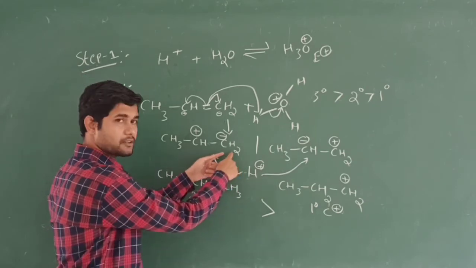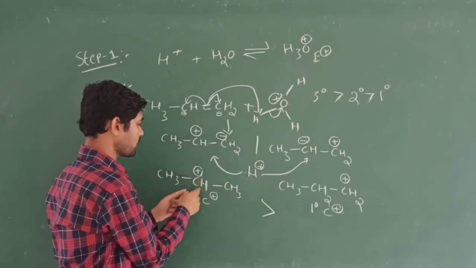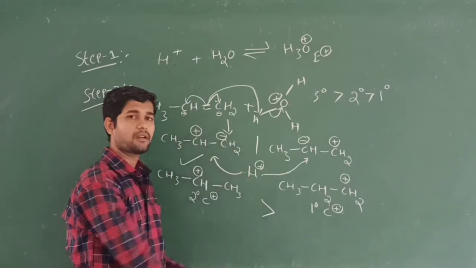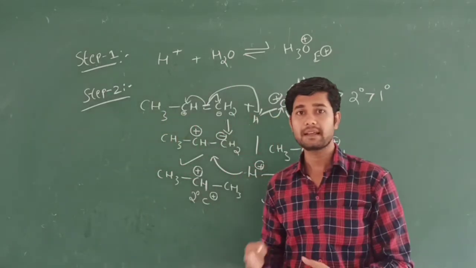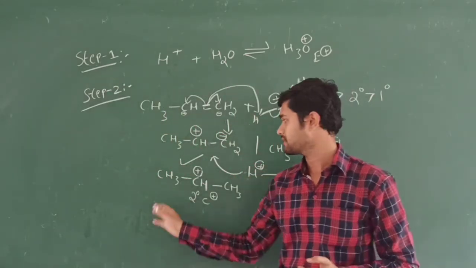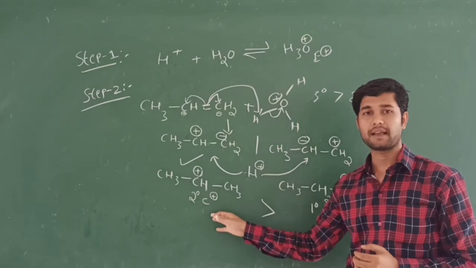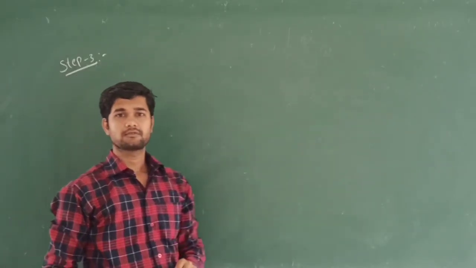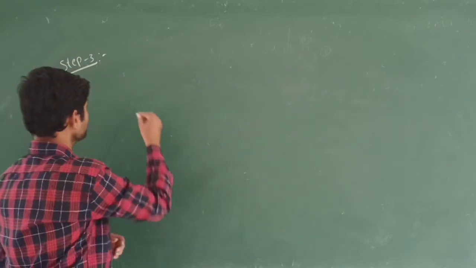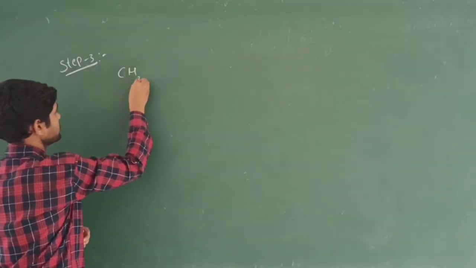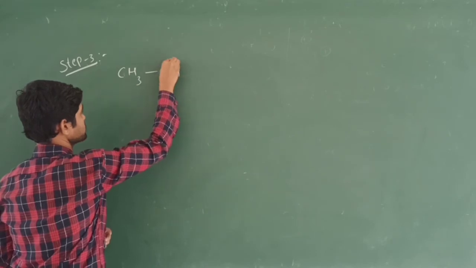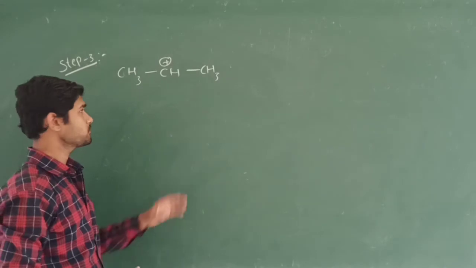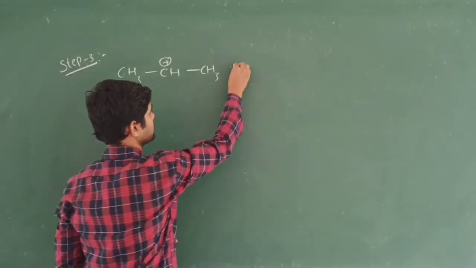After the attack of this hydrogen at this position, this carbon becomes a secondary carbocation. This is the most stable, and we get the product as the major product. According to this, the product is highly favorable because this compound is very stable. So in step 3, we take the most stable carbocation, that is CH3 CH plus CH3.